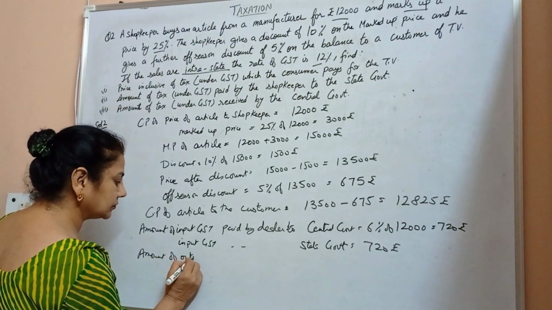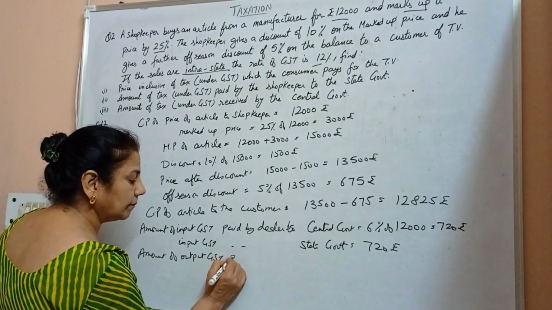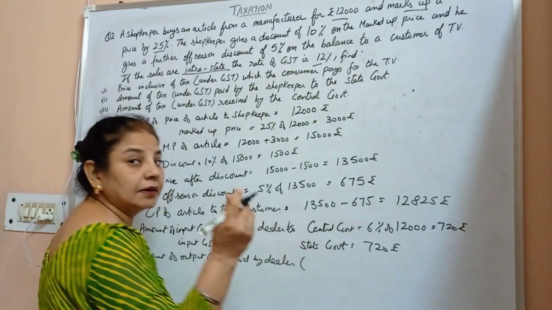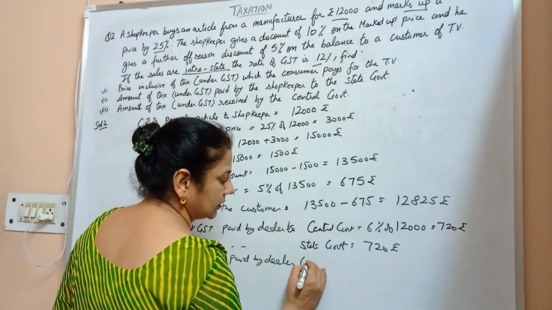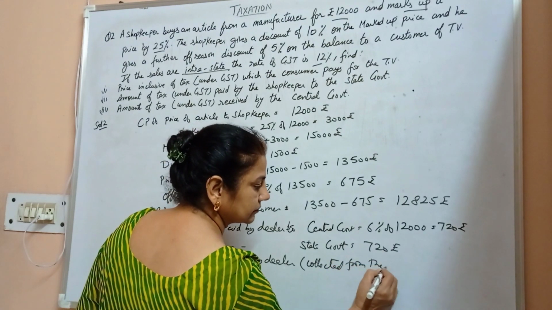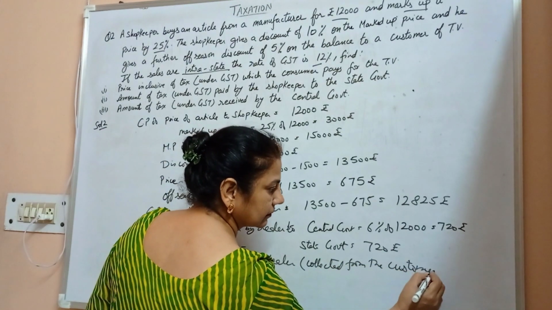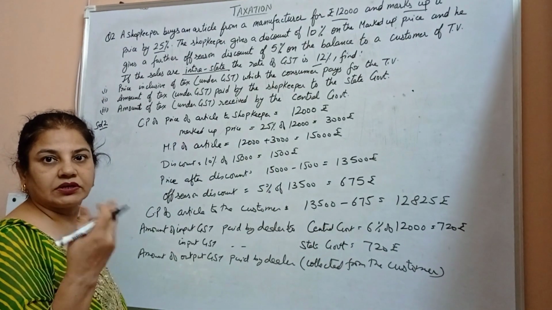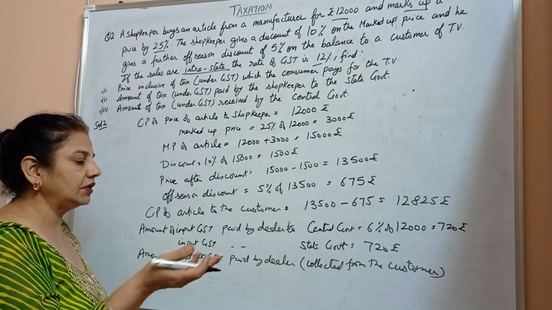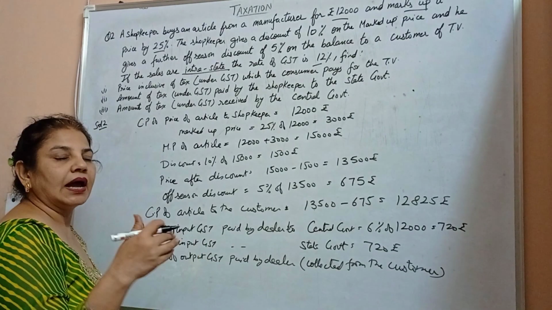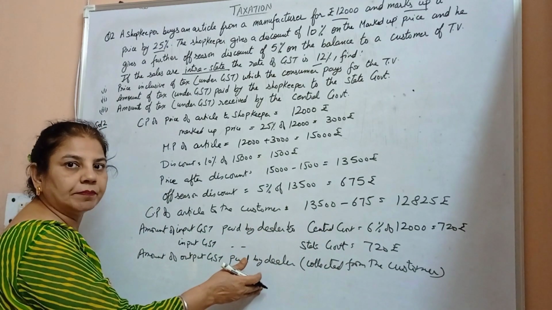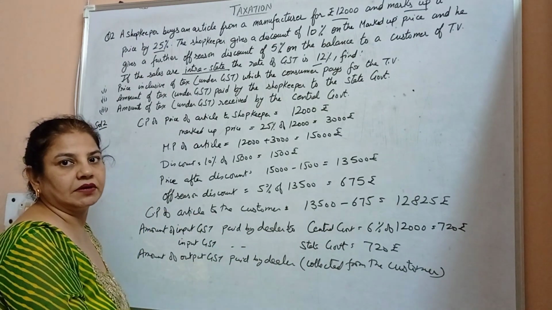And the amount of output GST is paid by the dealer but collected from the customer. The customer doesn't directly go to the government to pay the tax. It is collected by the dealer or shopkeeper, one and the same thing, and then the customer gives the tax to the shopkeeper or dealer, and the dealer or shopkeeper gives it to the government.